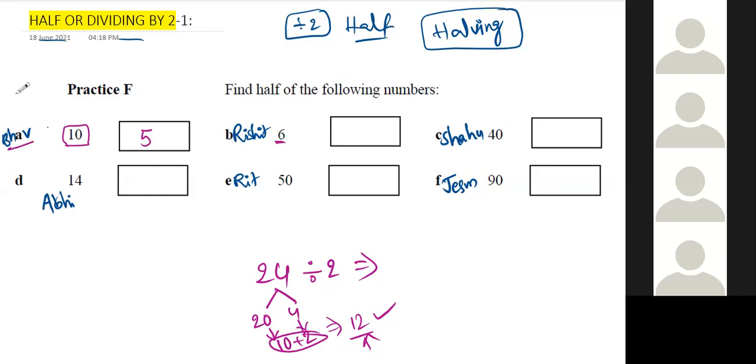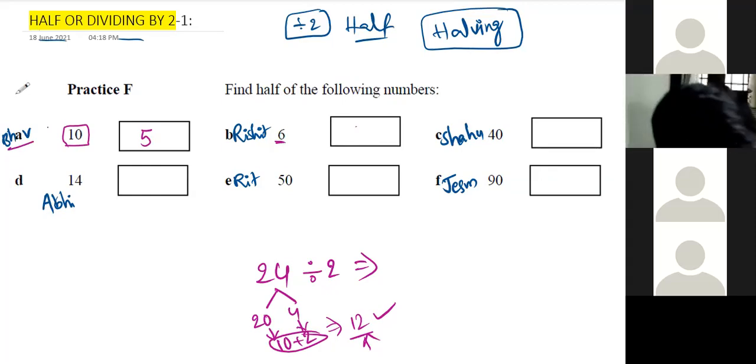Rishit. Sir, is it audible? Yeah, audible. Yeah, sir. Half of 6 is 3. 3, very good.